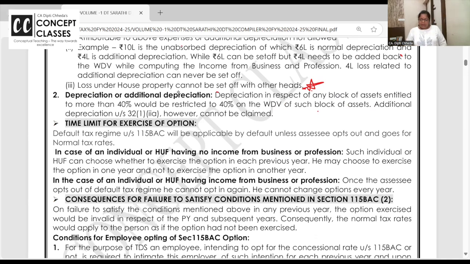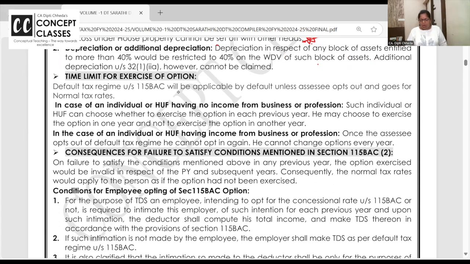Next. Time limit for exercise of the option. Yeah, very good question. If you are not having income from business or profession, every year you can decide whether you want to opt for default tax regime or not. Such an individual can choose to exercise the option. He may choose in 1 year and not the next. I hope you are getting it. Those who are not having business income have got a free will. This year I want to file in default. This time I don't want.